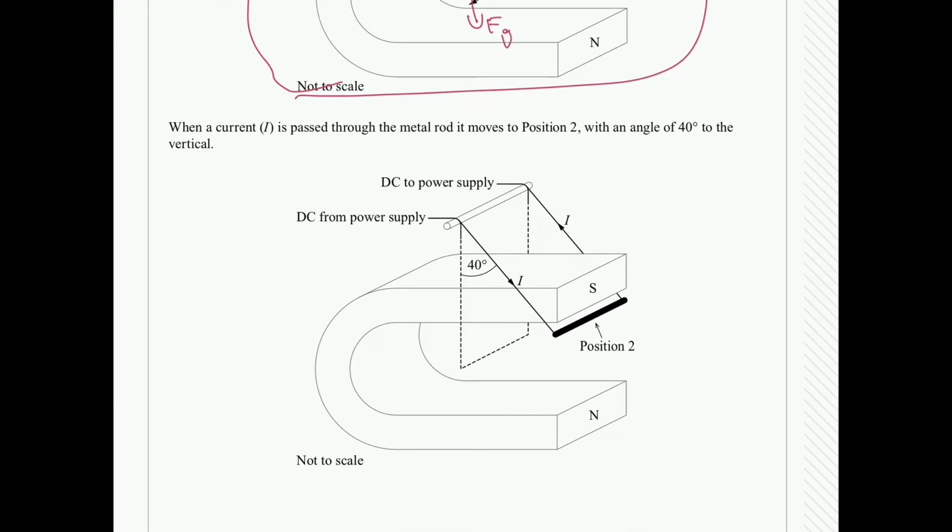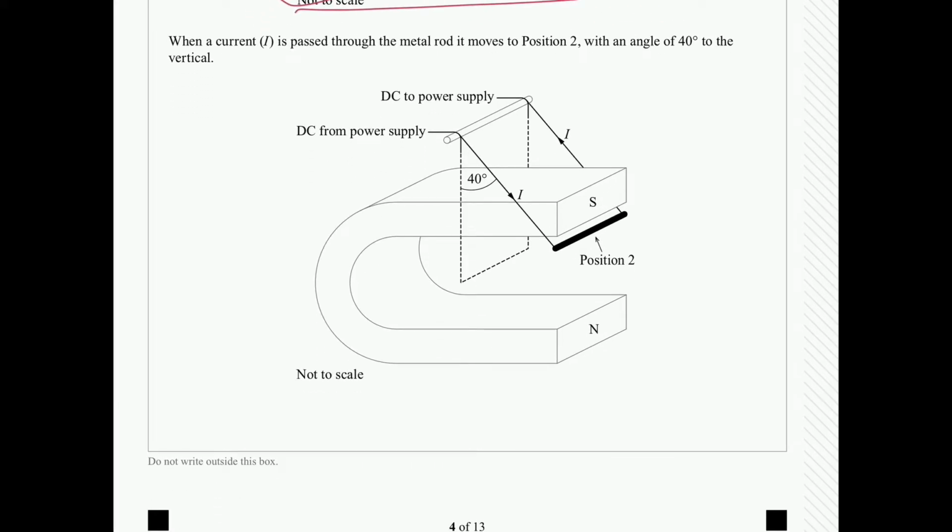So in this new position, when it has a current flowing through it, we now have a force that's pushed it across. I'm going to relocate that force vector and locate it here. So we have a force that's pushed it across and given us a resultant 40 degrees. We still have the force of gravity, Fg, in our situation. So we have the force due to the magnetic field.